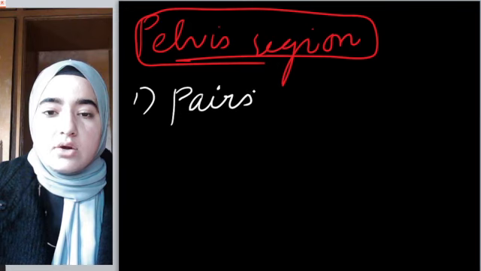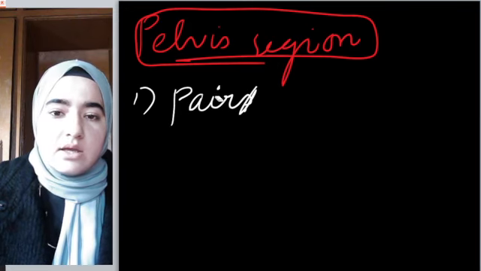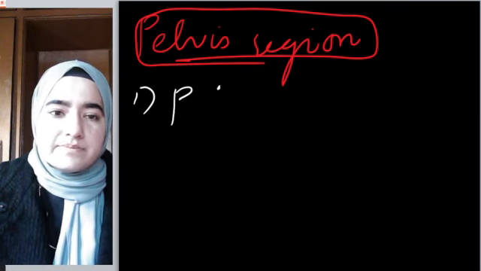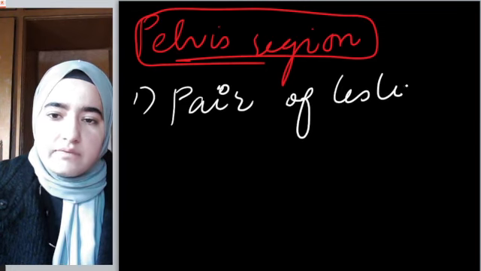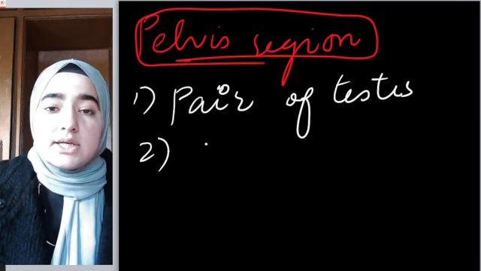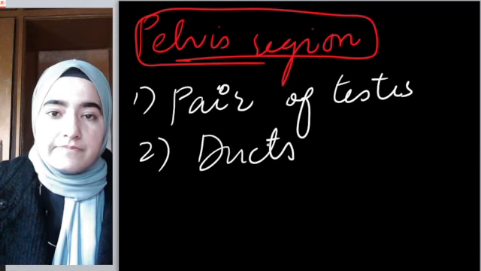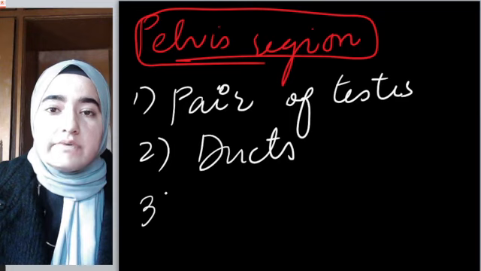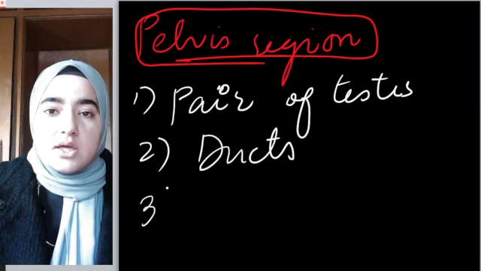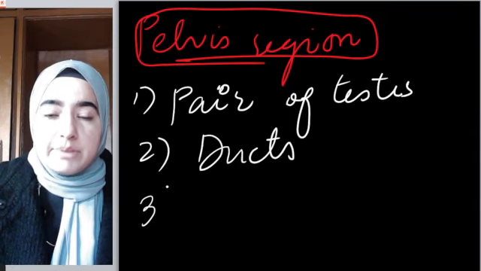it consists of a pair of testes, right? Further, it consists of various ducts: we have the epididymis, vas deferens, and vasa efferentia.